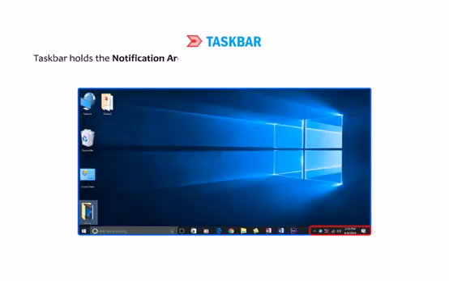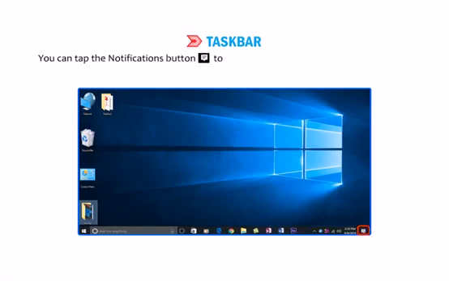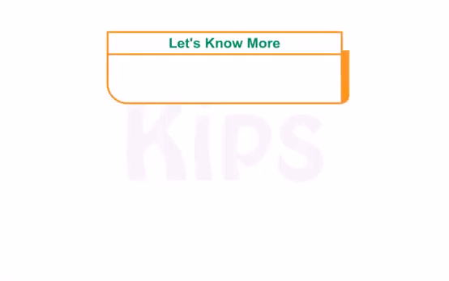Taskbar holds the notification area on the right side, which includes a clock and a group of icons. These icons display the status and notifications about the programs running on a computer. Example: network connectivity, battery status, volume, OneDrive, etc. You can tap the notifications button to display the vertical bar of Action Center on the right side of the desktop. Students, let's know more.